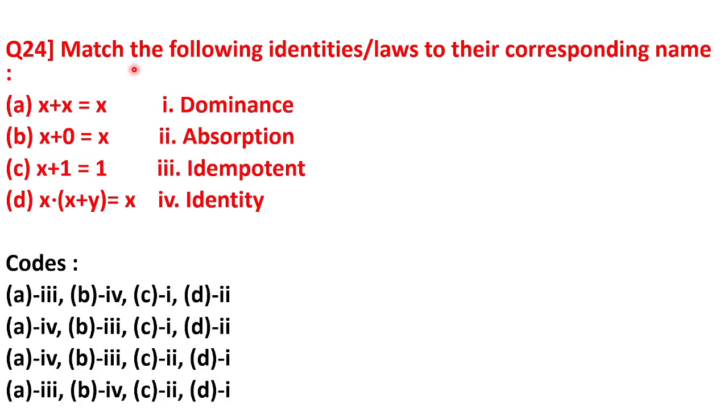So next is, match the following identities or laws to their corresponding name. Now x plus x equals x. So the answer for this is 3.